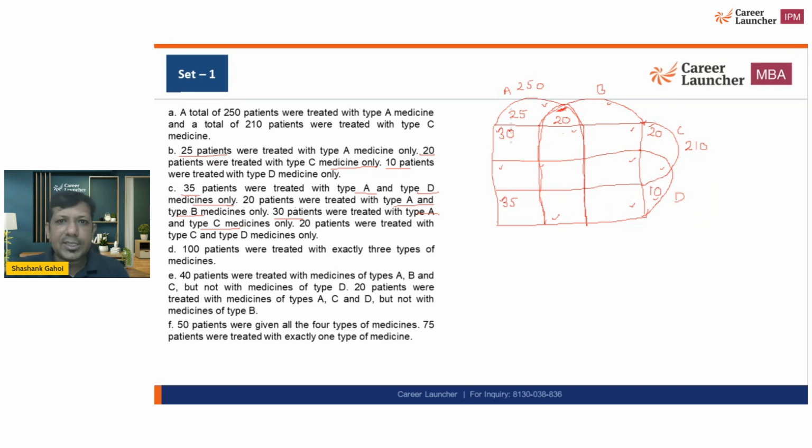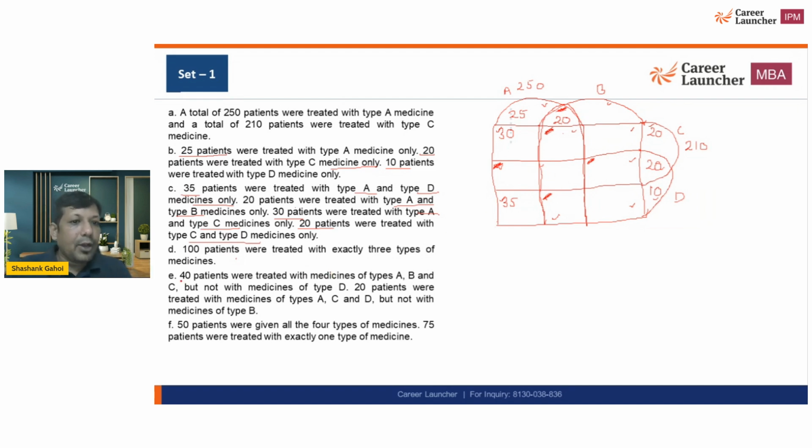Okay. So it has given us a lot of information. 20 were treated with C and D only. So C and D only is 20. Okay. 100 are treated with exactly 3 types of medicine. So exactly 3 types means this and this. Summation of all 4 numbers is going to be 100, and that is given to us.